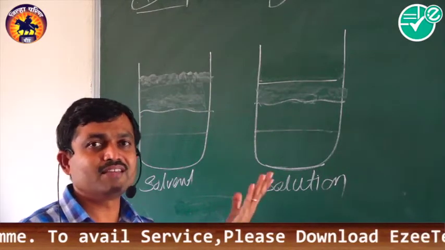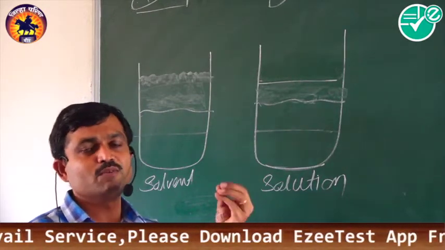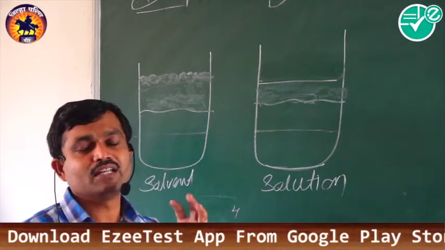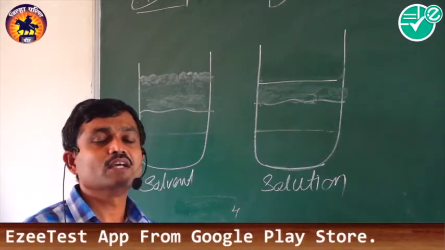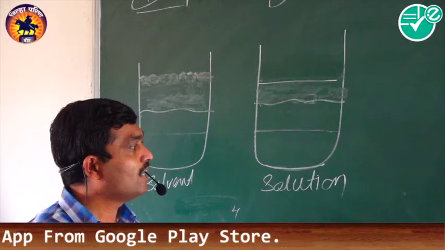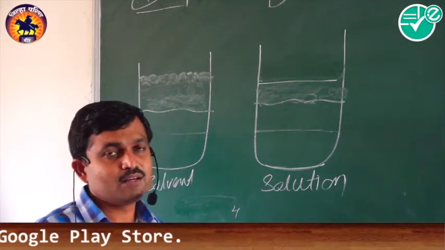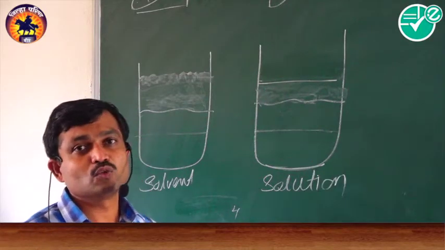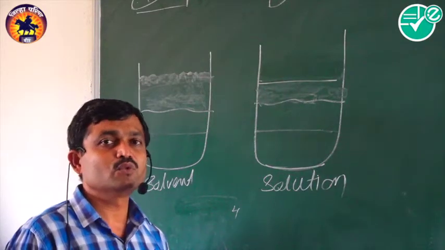Also we discussed that the elevation in boiling point is directly proportional to the molality. Therefore delta TB is equal to KB into m, and in place of m we can put W2 into 1000 divided by M2 into W1.